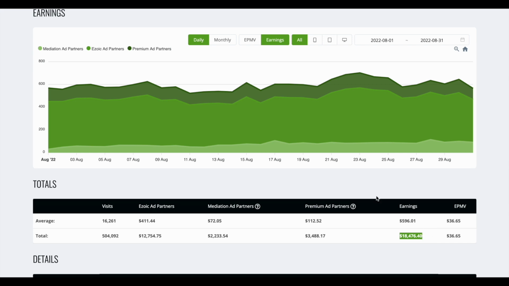$18,476. And this is broken down into kind of three different chunks of cash, basically. There's the default Ezoic money, which came through at $12,754. Mediation. This is where we can use Adsense mediation.